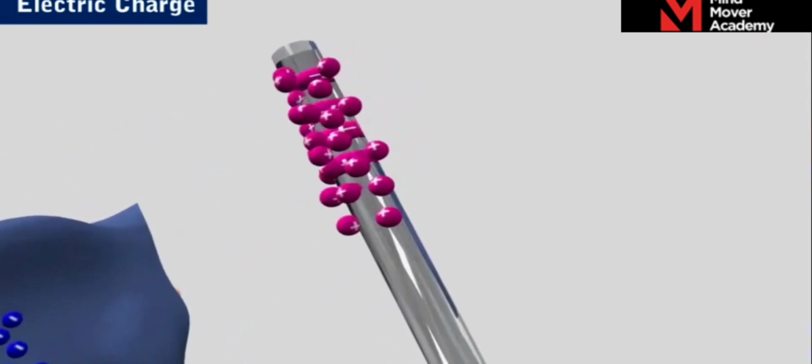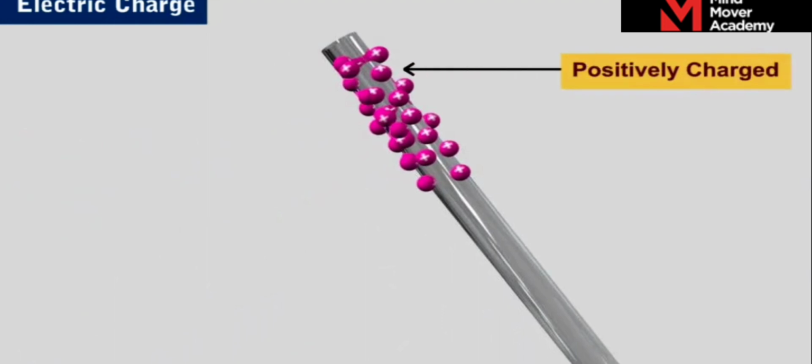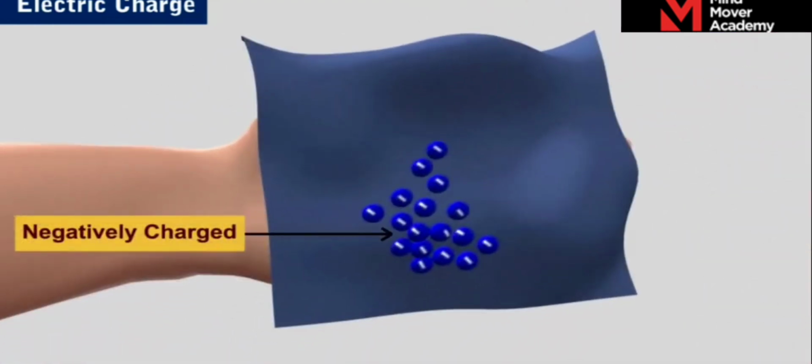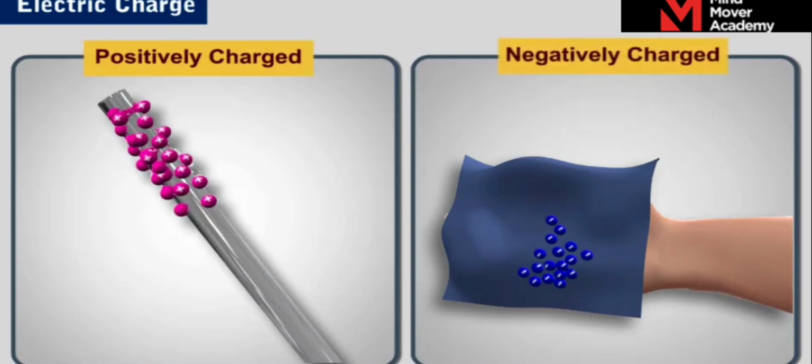The material that lost electrons now has a deficit of electrons and hence becomes positively charged, and the one that gained electrons becomes negatively charged. In this case, the glass rod lost electrons and became positively charged, and the silk gained those electrons and became negatively charged.